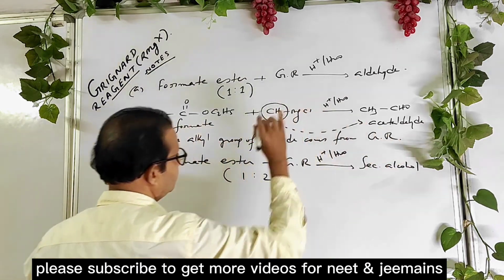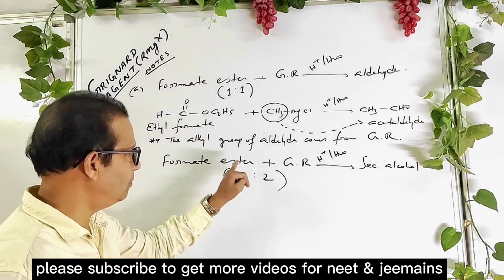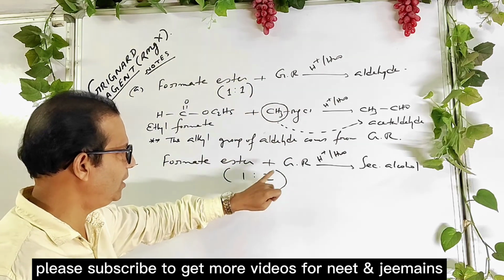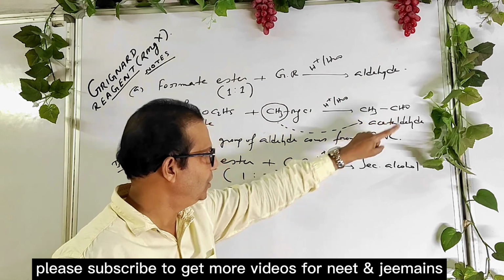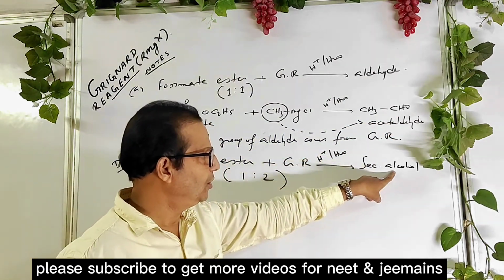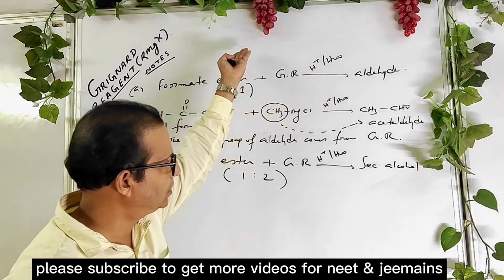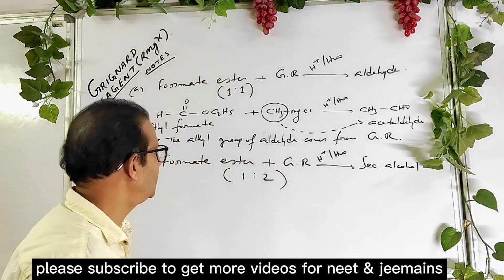Remember it. Now, if the reaction occurs in 1:2 ratio, see the ratio, that's very important, okay? Then you know that the aldehyde which is formed reacts further with another molecule of Grignard reagent to form a secondary alcohol. Previously I have covered that any aldehyde when it reacts with Grignard reagent followed by acid hydrolysis gives a secondary alcohol.